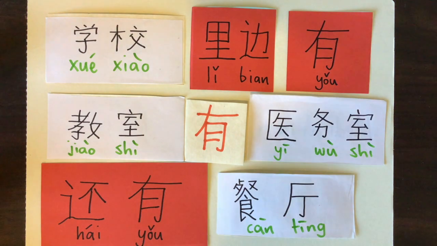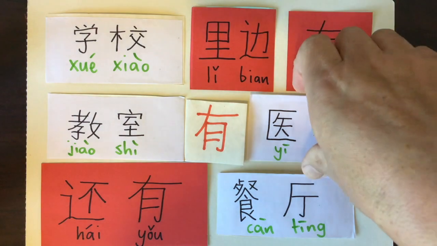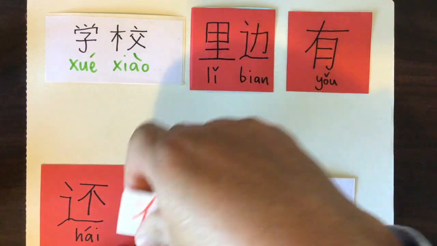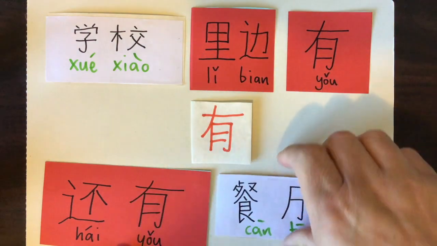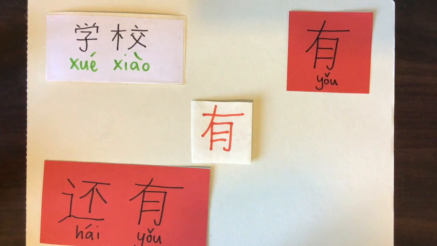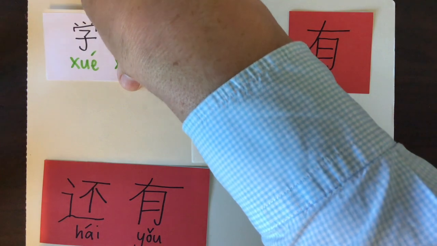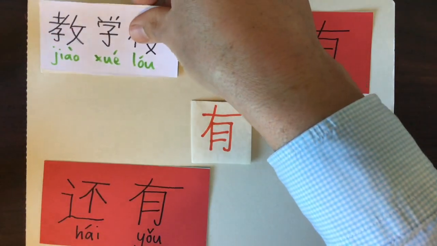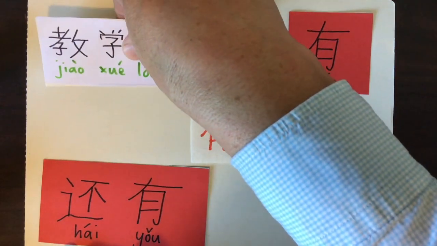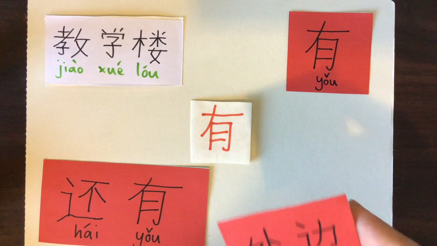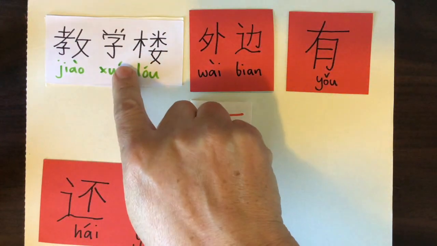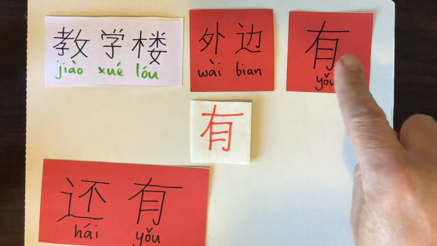Right, now I'm going to change things around again. So let's get rid of some of these things. 里边, that's for inside. Keep that in mind. I'm going to keep Yol there. But I'm going to change 学校 to 教学楼, which is outside. No, sorry, my mistake. It is the school building. So I'm thinking a step ahead there because I actually want 外边, which is outside. 教学楼外边. The school building outside has.